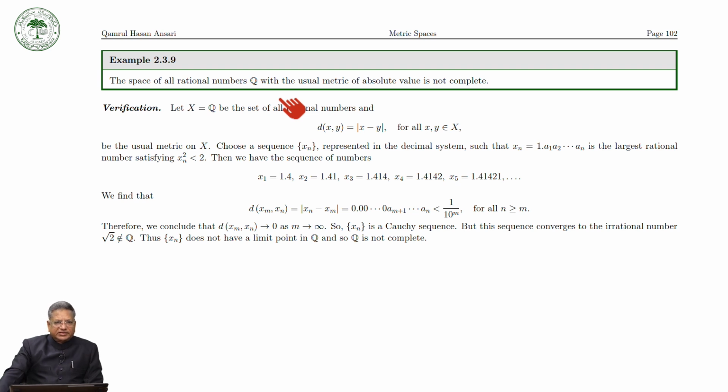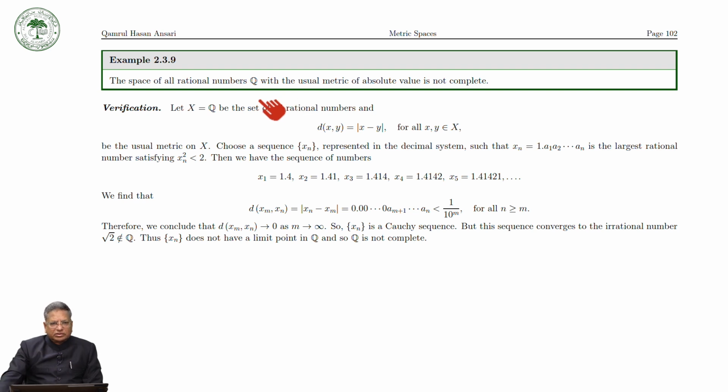So, let us verify this fact that the set of rational numbers is not complete with respect to the usual metric. Usual metric means d(x,y) is equal to mod of x minus y.